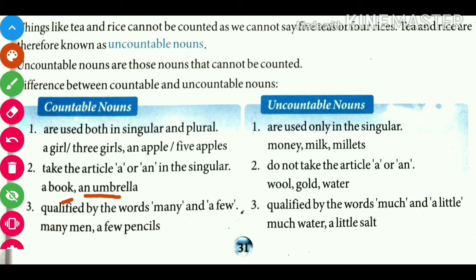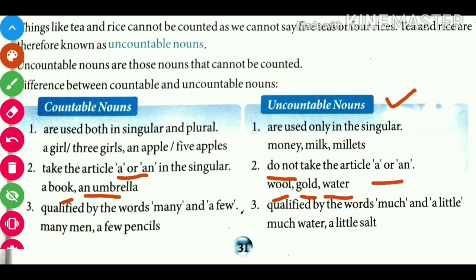So while writing countable nouns in singular, we use a or an. But on the other side, in uncountable nouns, we do not take article a or an with the singular one, like wool, or a gold. We can't say a gold, or a water. So in uncountable nouns, no use of article.